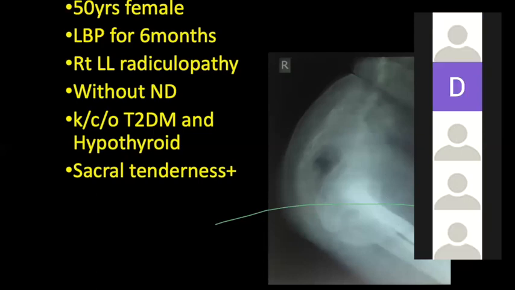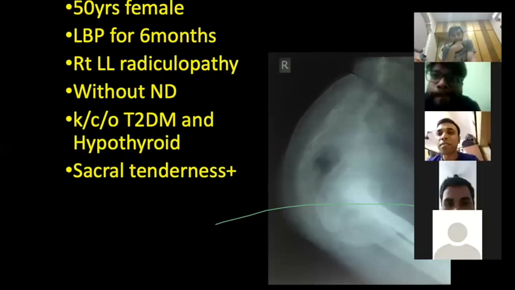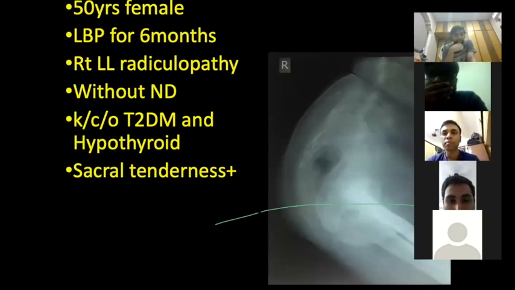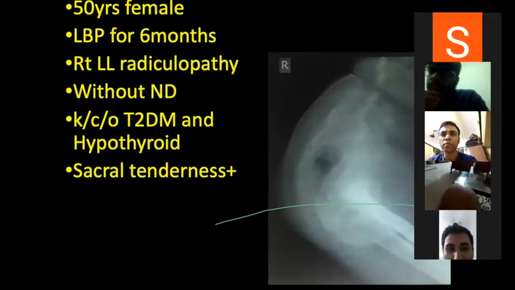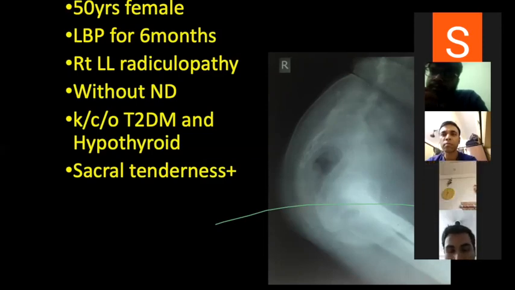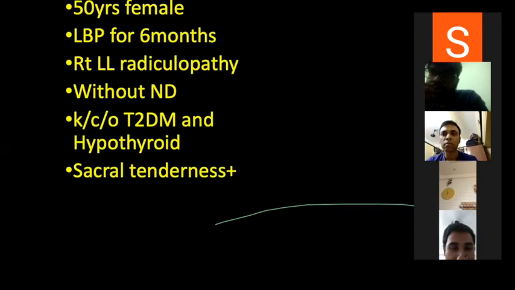Kaushik sir, can you help us with the X-ray? Just before the X-ray, a little bit of the clinical point has to be explained. Suppose this is a 50 year old female with low back pain, radiculopathy, sacral tenderness. What should be the clinical diagnosis before going to the radiograph? If we are discussing the trauma tumor scenario, how do you suspect that it is a case of a neoplastic condition? Anybody, can you please suggest that?